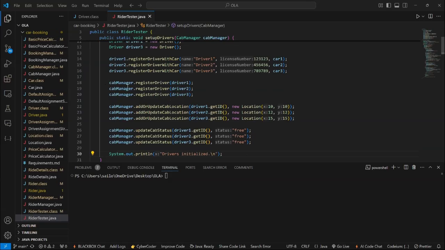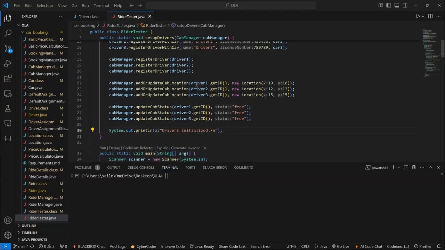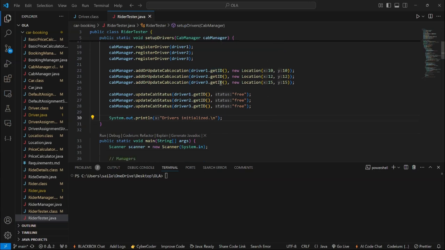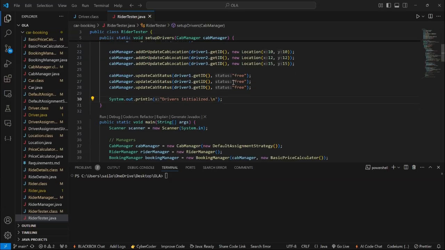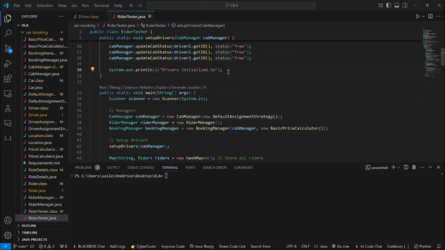These are our registered drivers in our cab manager. Here we are giving the location and the driver ID to all three drivers which we have created. And this is the status of our drivers, which means the drivers mainly have three statuses: free, on the ride, or on leave. Free drivers can be booked, while drivers on a ride cannot be booked as they are currently with a passenger, and drivers on leave are also not considered in our cab manager. Up to here, we have initiated our drivers.